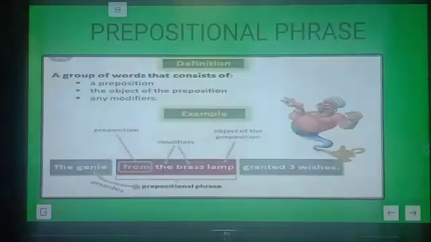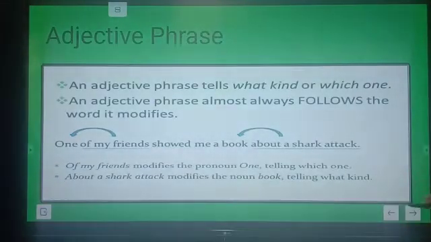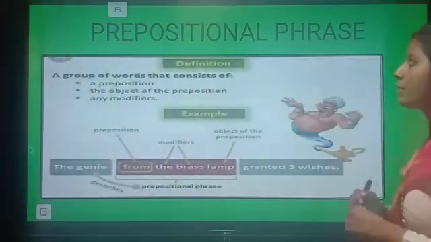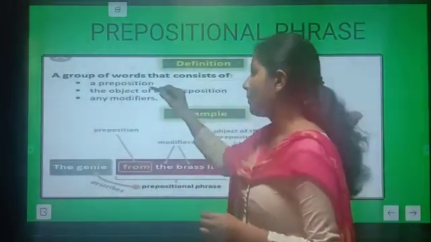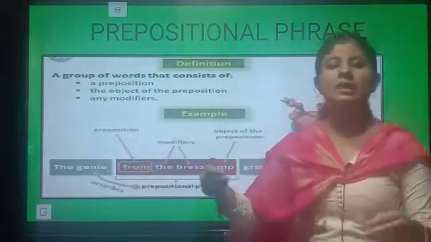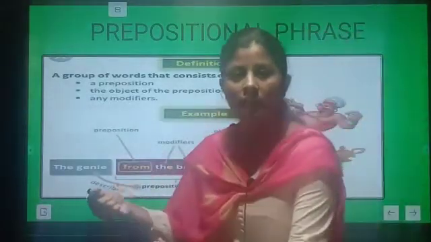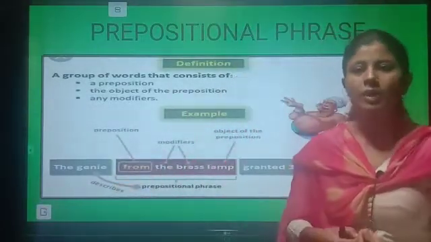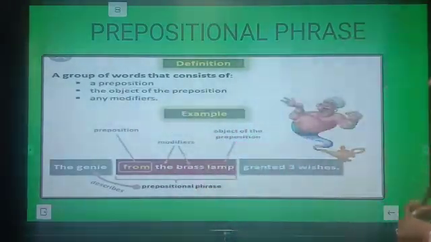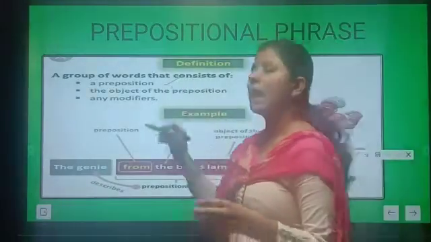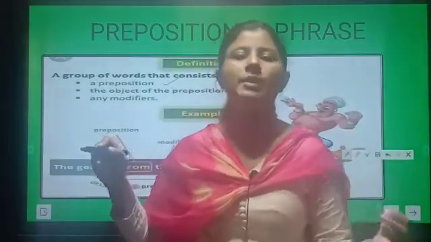Now let's move forward and understand what is prepositional phrase. Okay, so what is prepositional phrase? A group of words that consists of a preposition. What are prepositions? They tell us the location, the time of anything. So a group of words which must have a preposition, like at, on, in, under, beside, behind.